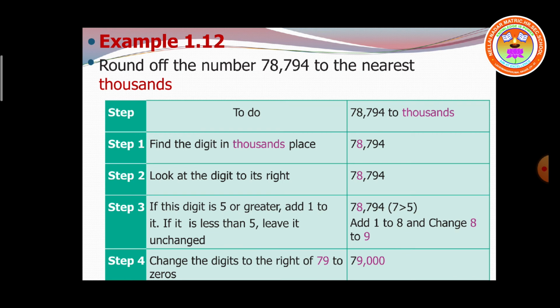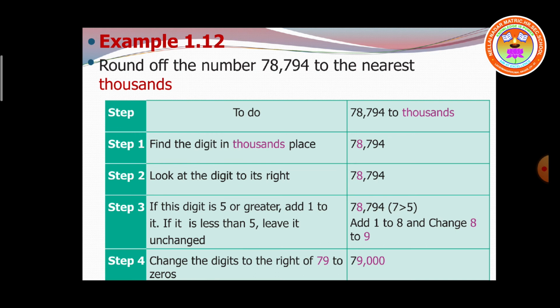7. So 7 is what? Greater than 5 or less than 5? It is greater than 5. So use the condition. If it is greater than 5, what do you have to do? Add 1 to the respective place value, where you have to add plus 1. Here the 1000 place only, you have to add plus 1.